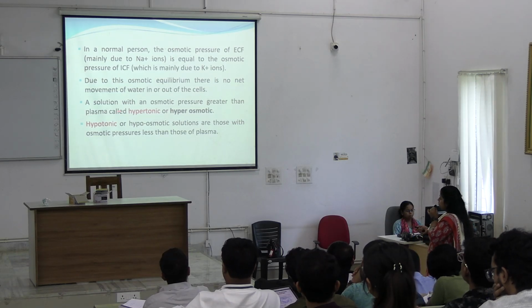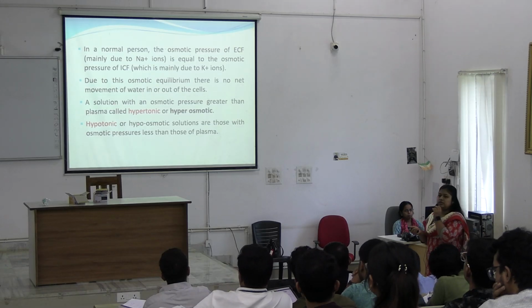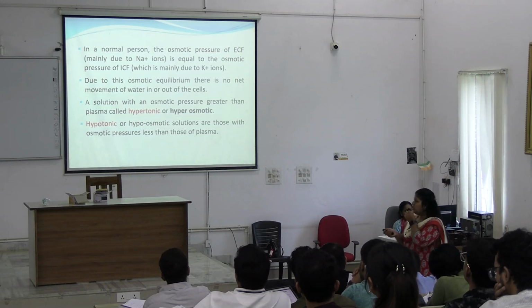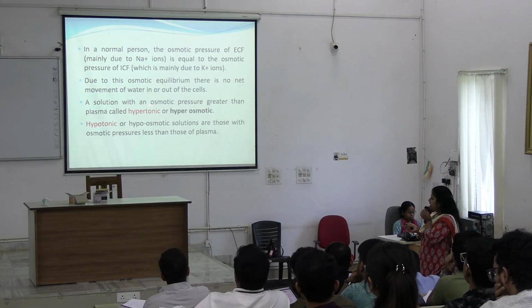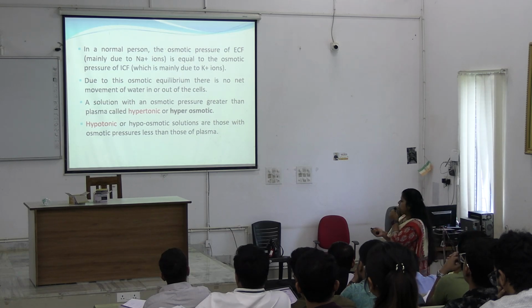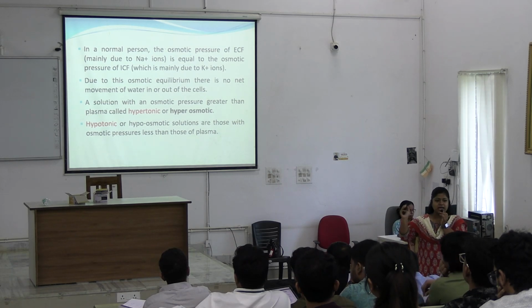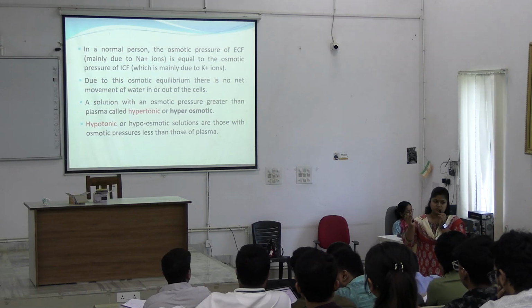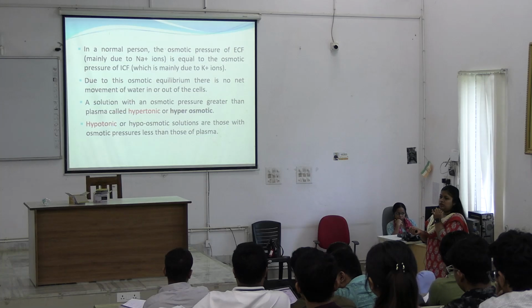Now what will happen if a solution has osmotic pressure higher than plasma, that will be known as hypertonic or hyperosmotic. Hypertonic, that is hyperosmotic. Okay, so where the osmolality is higher than the plasma, it is related to plasma.